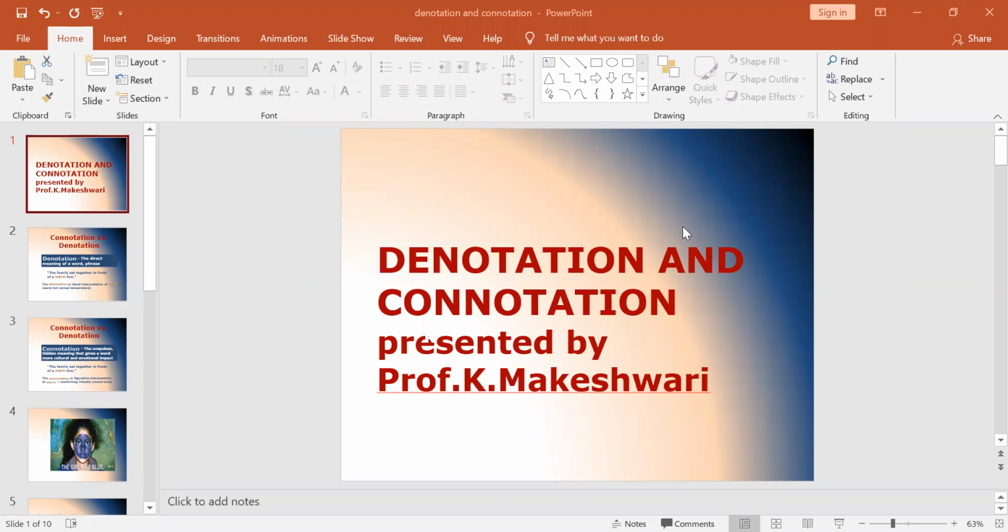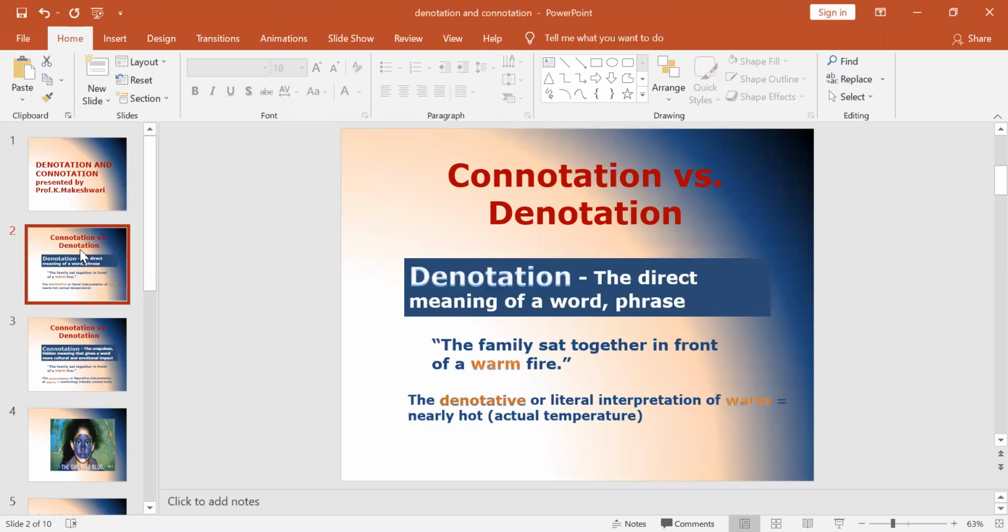Today, we are going to talk about denotation and connotation, and what is the difference between denotation and connotation. Now, let us see what we mean by denotation. Denotation is nothing but the direct meaning of a word or a phrase. That means it gives you the direct meaning of any word or phrase. You cannot find any sort of indirect or implied meaning in a sentence or a phrase.